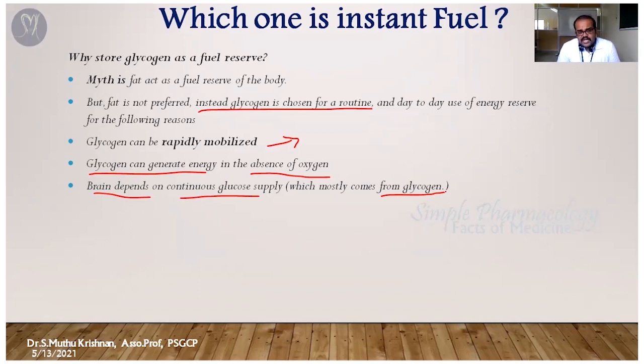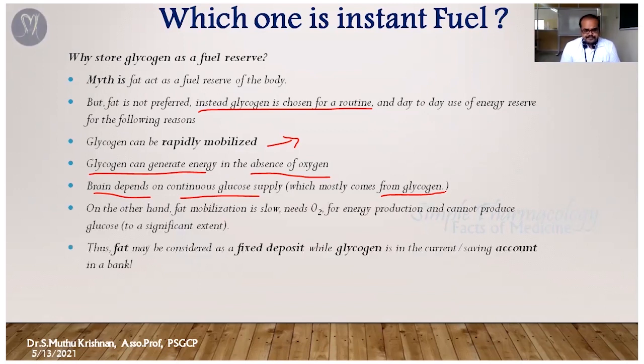So during fasting conditions, what happens? Glycogen acts as an instant energy supplier. It breaks down into glucose molecules and supplies them for brain function. But on the other hand, what is the problem with fat? Fat mobilization is slow. That's a major first problem.